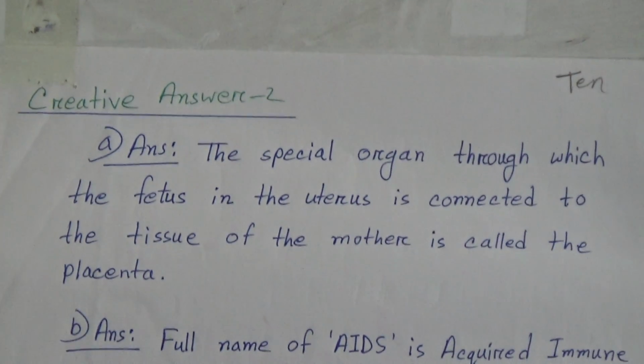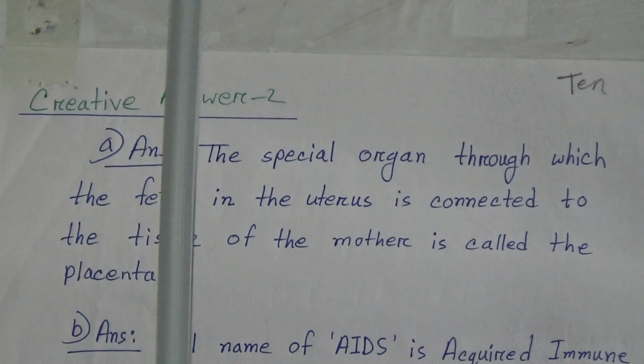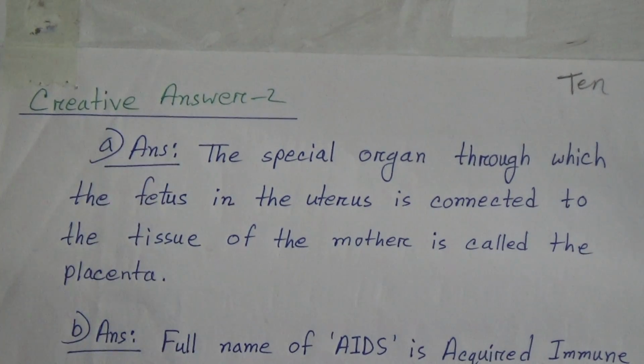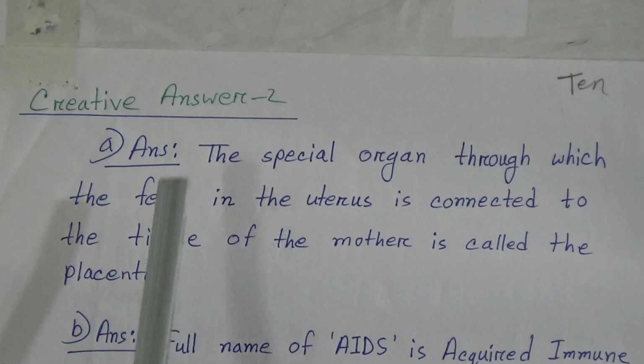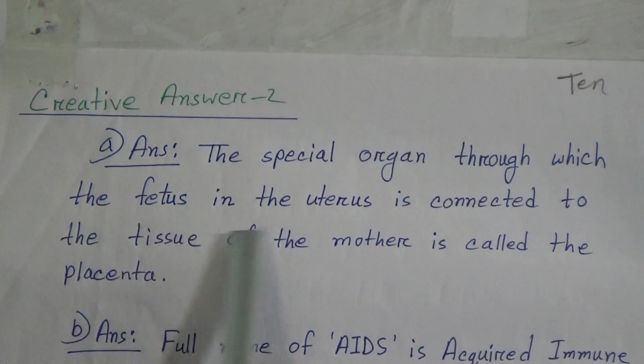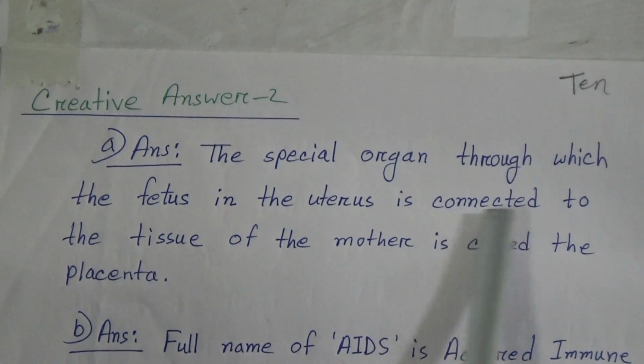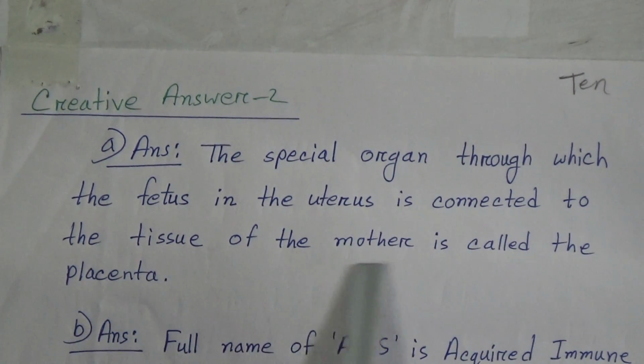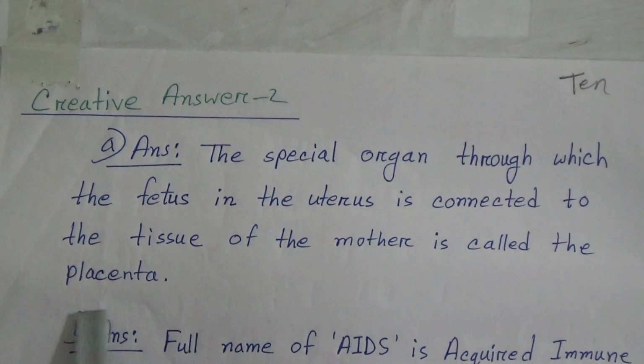Students, I have written here the answer of this creative question number 2 and A number answer is here, the special organs. Question was what is placenta, and the answer is the special organ through which the fetus in the uterus is connected to the tissue of the mother is called the placenta. Now here is B number answer.